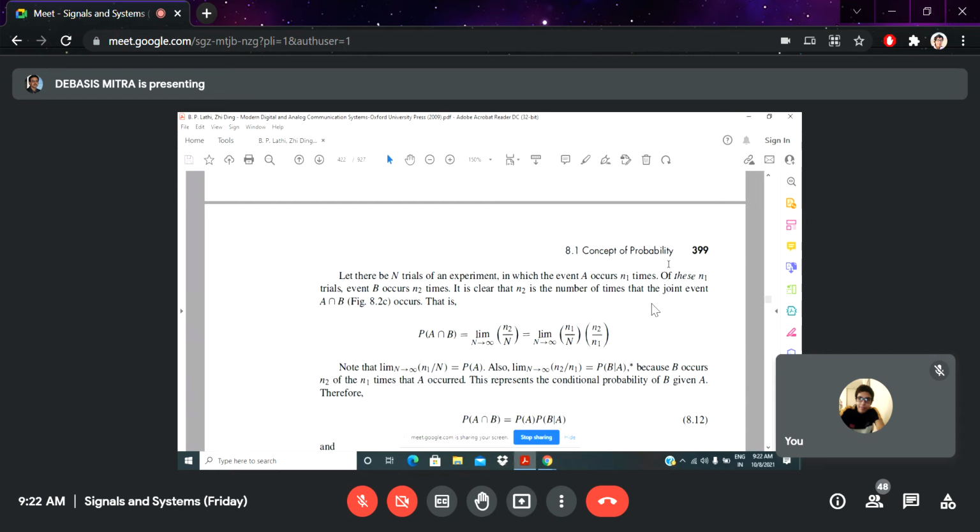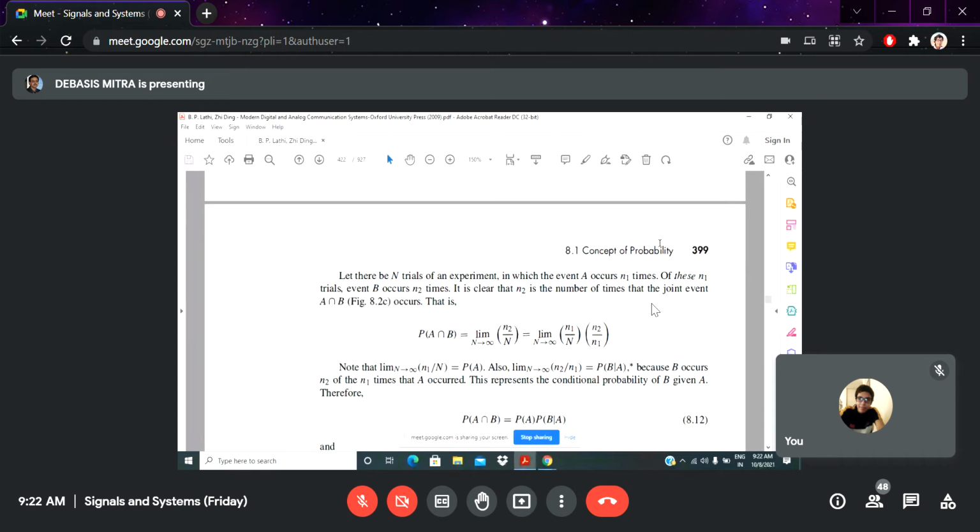So here it is written that capital N is the number of trials in your experiment. That means how many times you are performing the experiment to generate your input and get the response of the system.